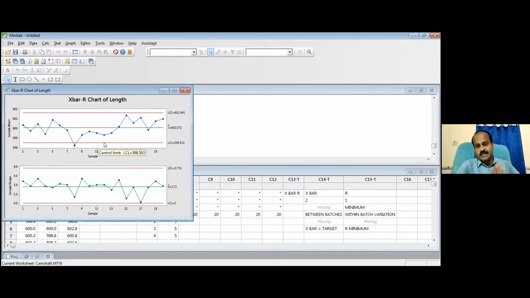This is how our control charts are helping you to monitor the quality in your offerings. It can be a product, it can be a service. But for me, it is just a number. As long as my numbers stay inside the control limit, my customer experience is going to be the same. If the number is on the target, my customer experience is not only the same, it is a pleasant experience. This is how control charts are helping you.